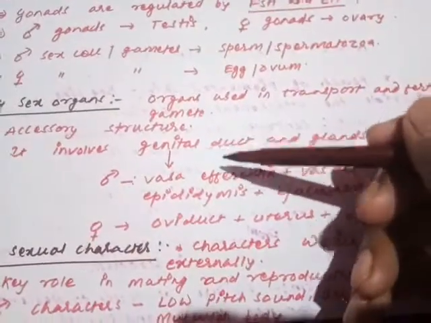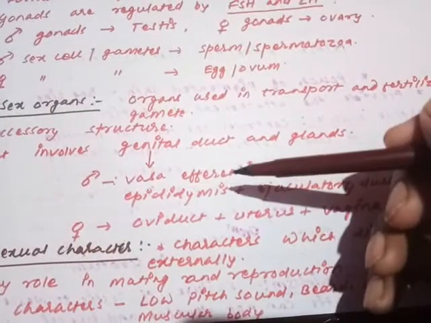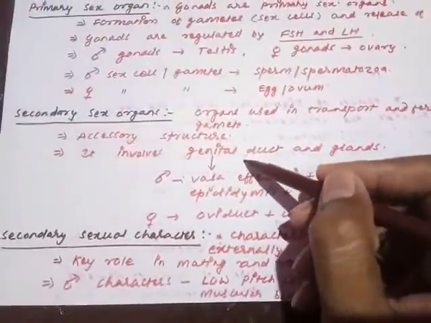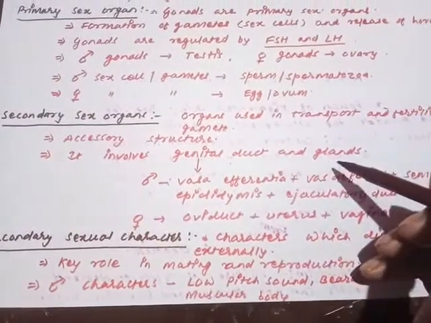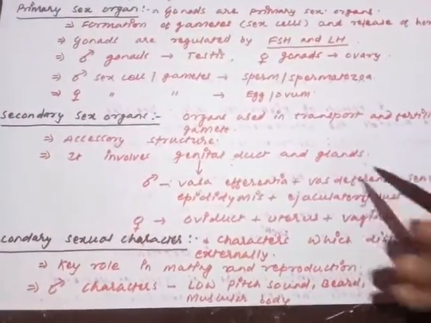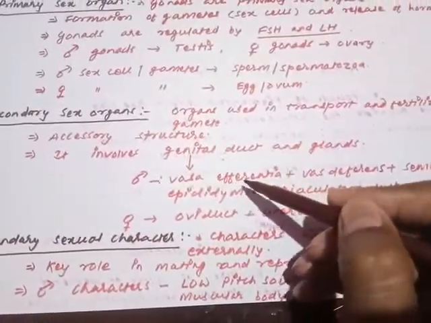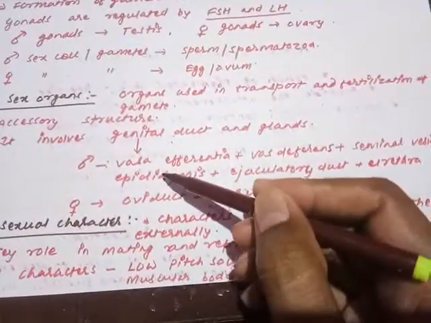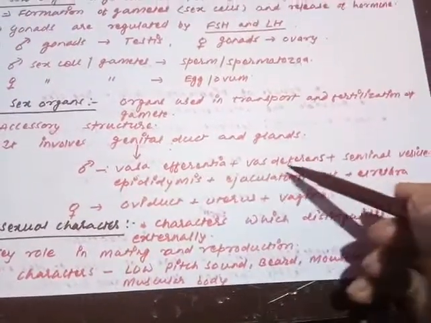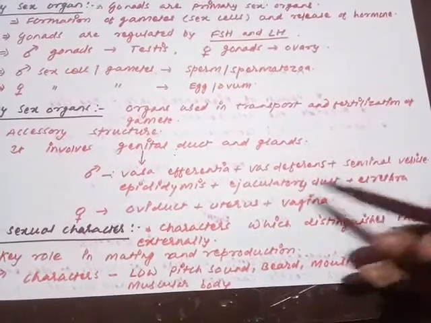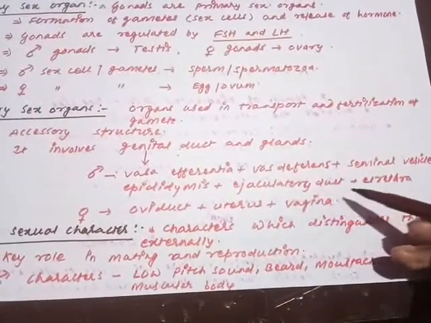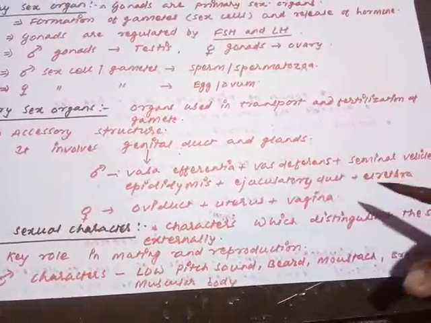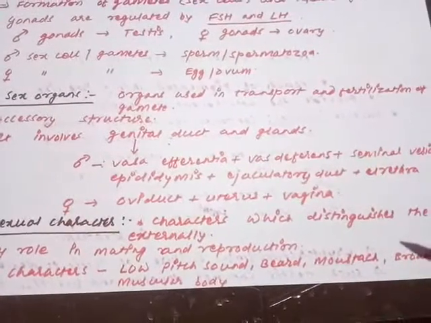Now, which are these structures? We'll discuss them later in a very detailed form. The structures which include the secondary sex organs are the genital ducts along with some glands associated with those organs. We'll discuss in detail later, but only for a quick review, in case of male: the vasa efferentia, vas deferens, seminal vesicle, epididymis, ejaculatory duct, urethra, and some other glands associated with that.